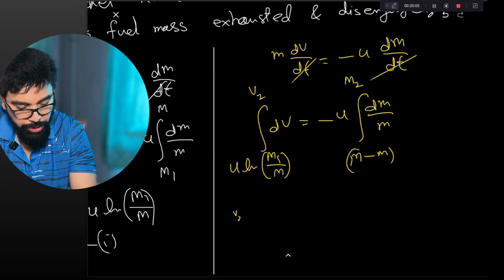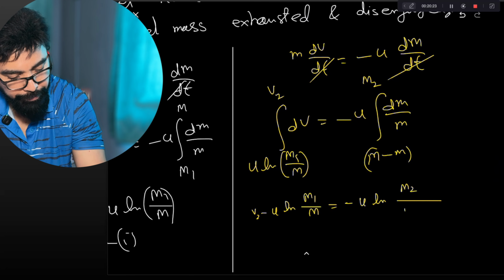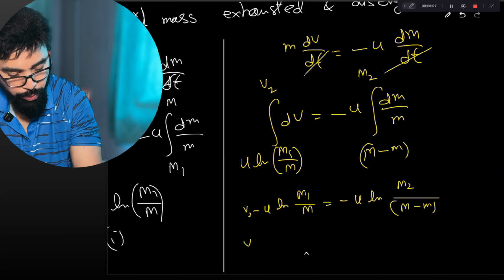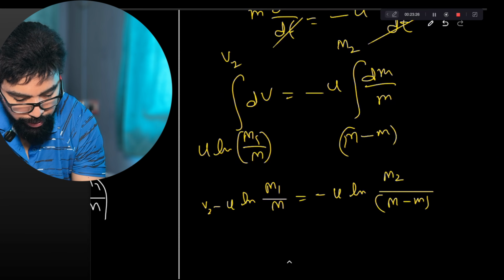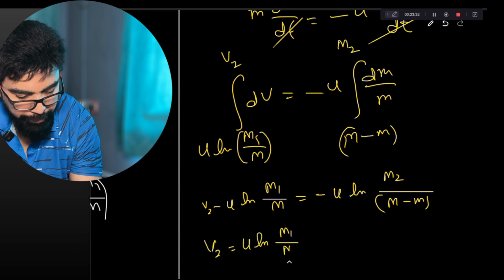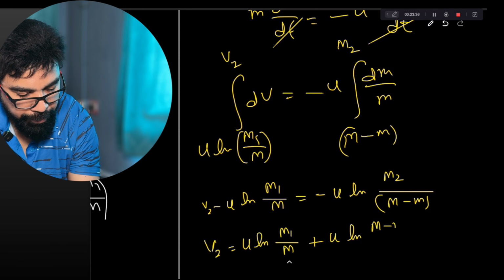So what we got in the equation is V2 minus u ln m1 by M equals minus u ln m2 by capital M minus small m. This means V2 is equal to, if I do the side change, u ln m1 by M plus u ln (M minus m) by m2, because of the negative sign, the fraction will change.